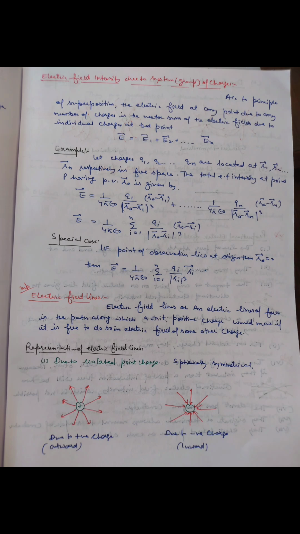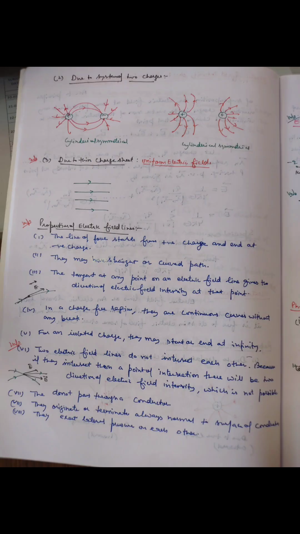Electric field at any point due to a number of charges is the vector sum of the electric fields due to the individual charges at that point. An electric field line is a path along which a unit positive charge will move if it is free to do so. It starts from a positive charge and ends at a negative charge. It may be a curved or straight path. Tangent at any point gives the direction of electric field intensity at that point.